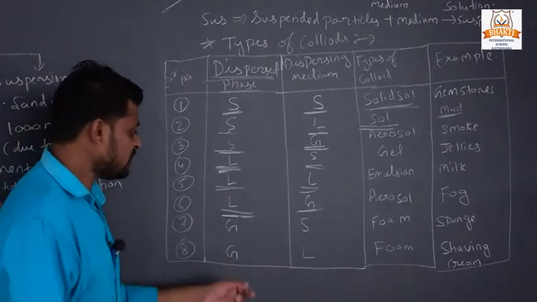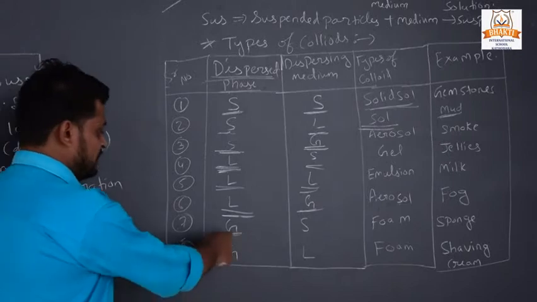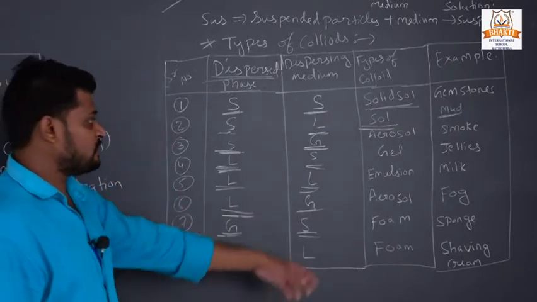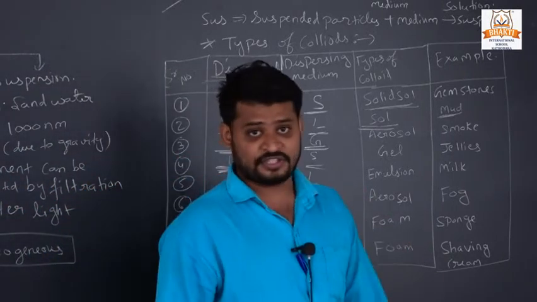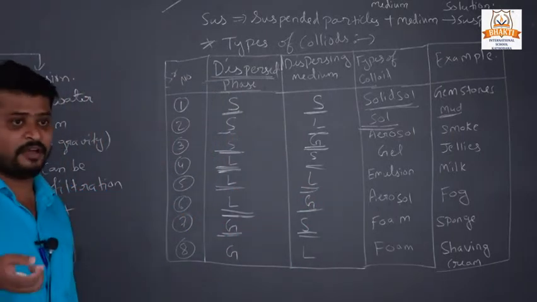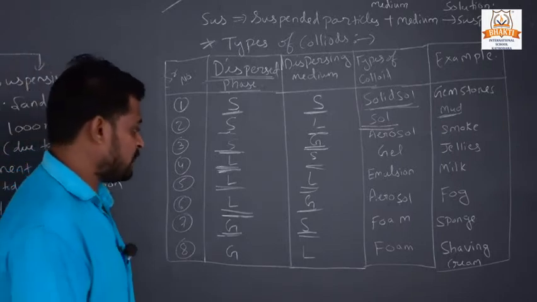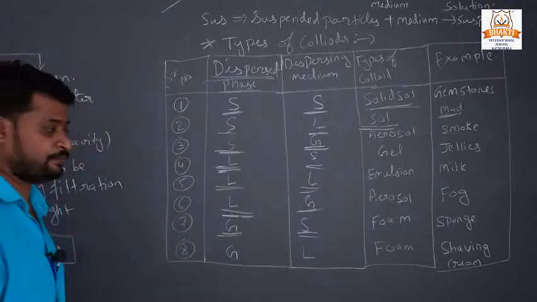Now we change our dispersed phase to gas, and the dispersing medium is solid. Which type of colloid does it give us? Foam. The example is sponge. All of you have heard about sponge. We play with a mini ball, which is also an example of sponge, and it is foam.